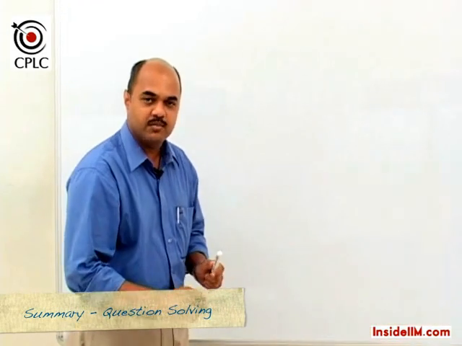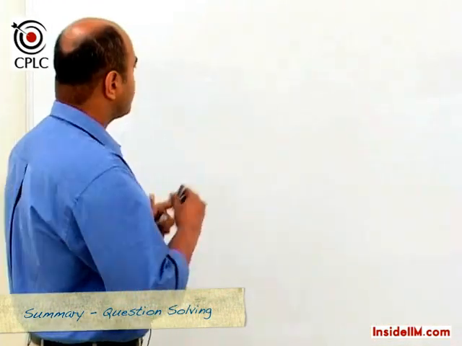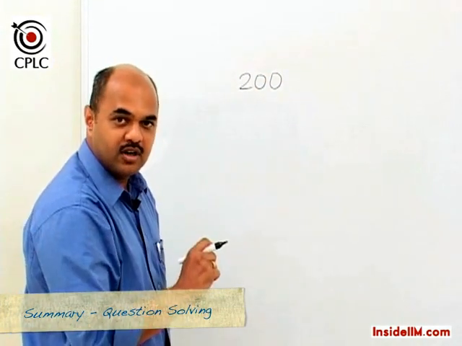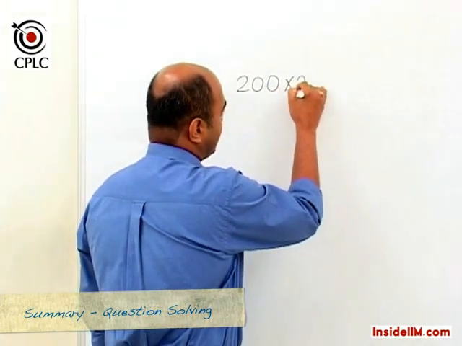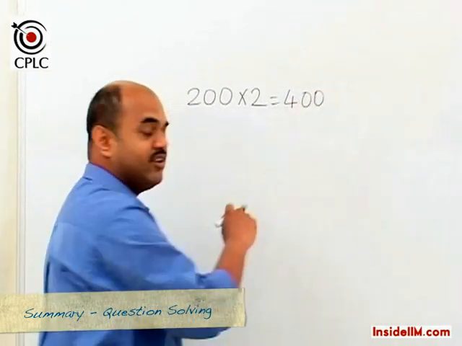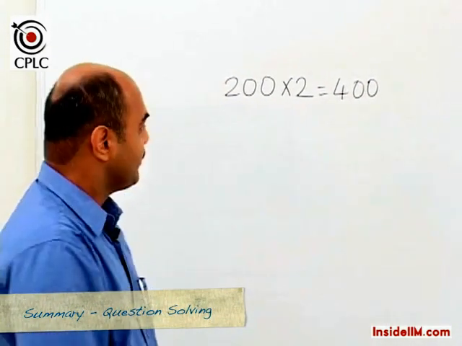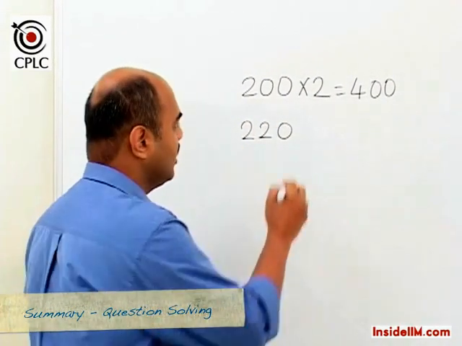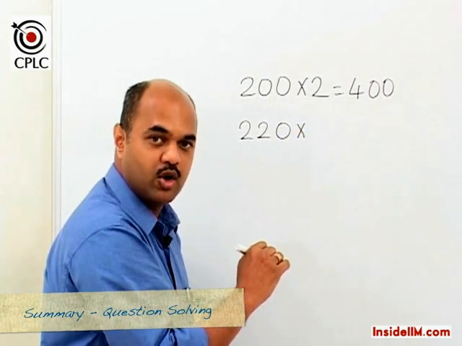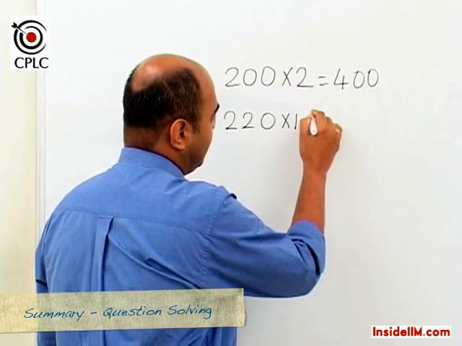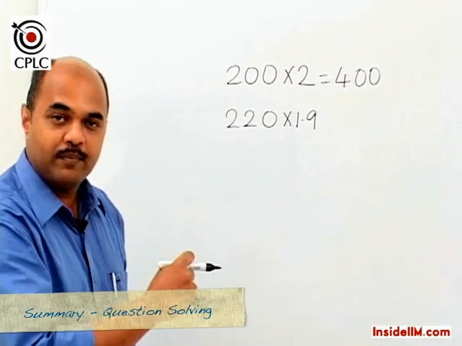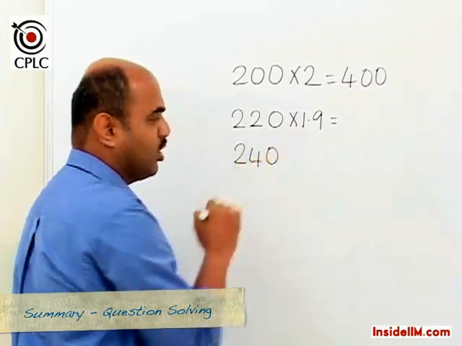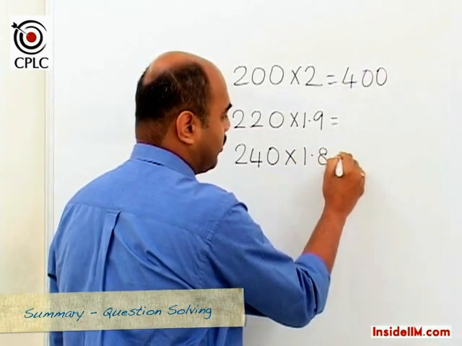Let's look at one method which can be extremely mechanical in nature. When I buy 200 samosas and the per samosa price is 2 rupees, then the price that I have to pay, or the total revenue for the shopkeeper, would be 400 rupees. Now if this 200 becomes 220, which means one additional lot, and the price for each samosa has gone down by 10 paise, then this would get multiplied by 1.9 and we can find out the revenue for this. And similarly, if we move on to 240, then this price would become 1.8 and so on.